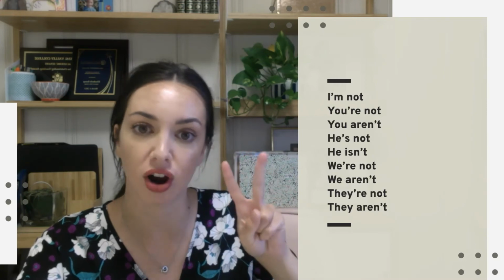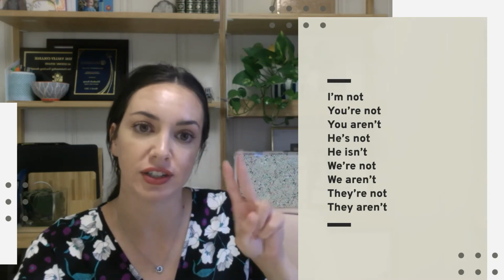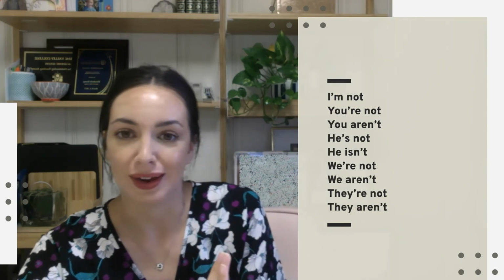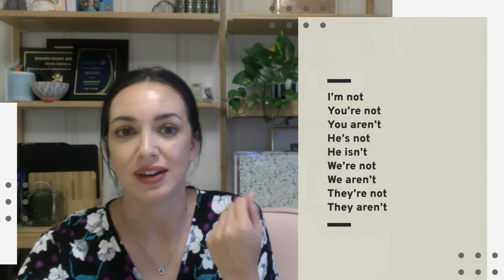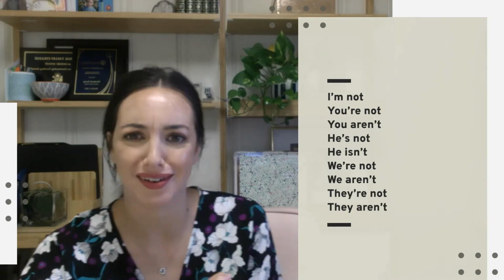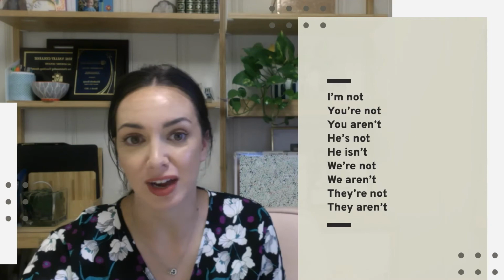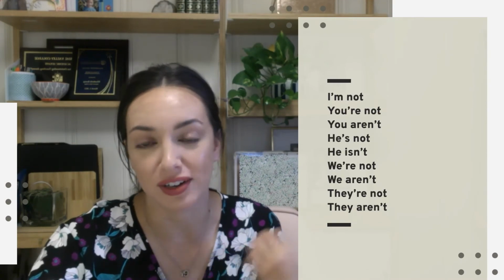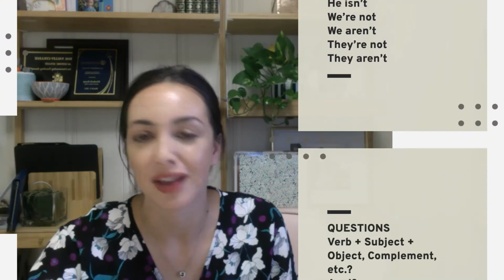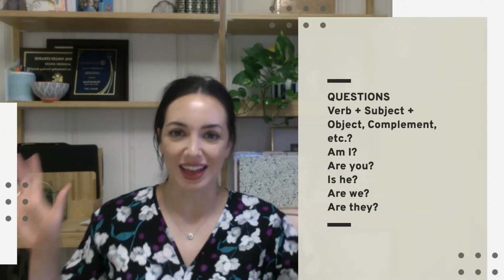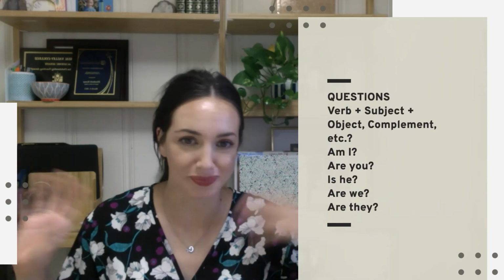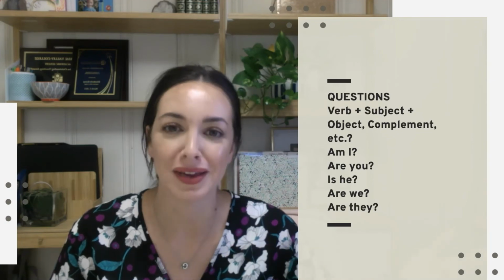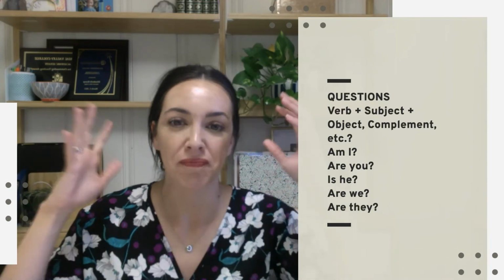For is and are, you can do isn't, aren't, or you can put the contraction with your subject and say you're not, he's not, we're not, they're not. Again, or you have the option he isn't, she isn't, we aren't, they aren't. Just for fun. Okay, the last thing we're going to talk about, I know this is a lot of information about one verb, but here we are. It's an important one. Questions.